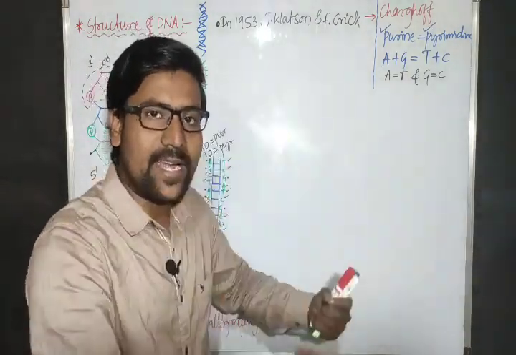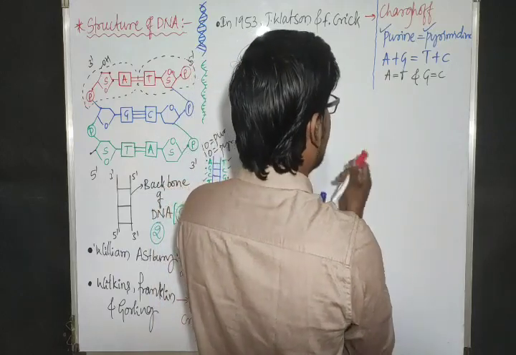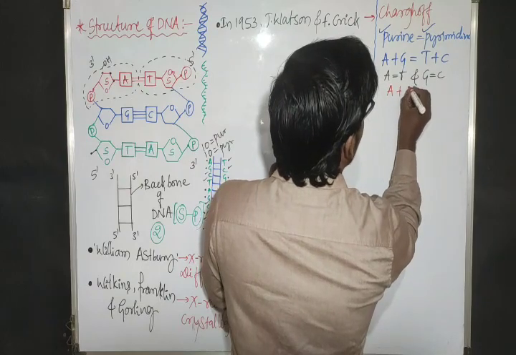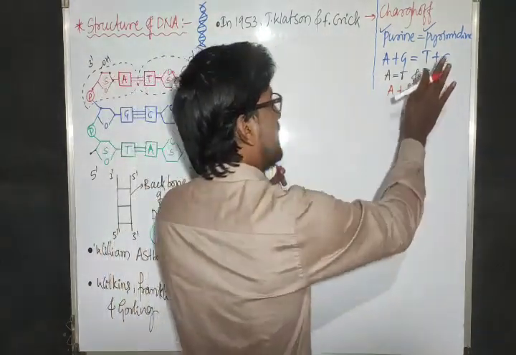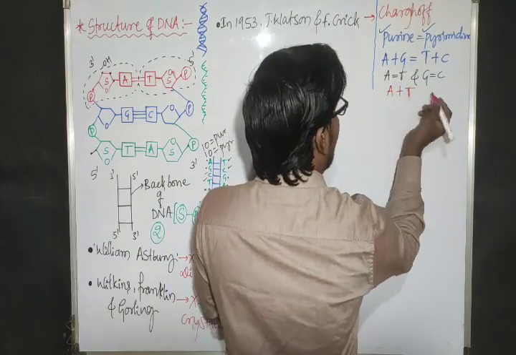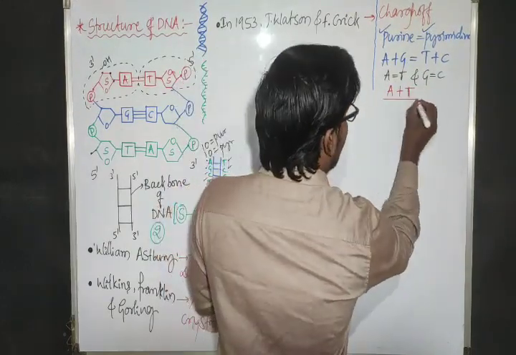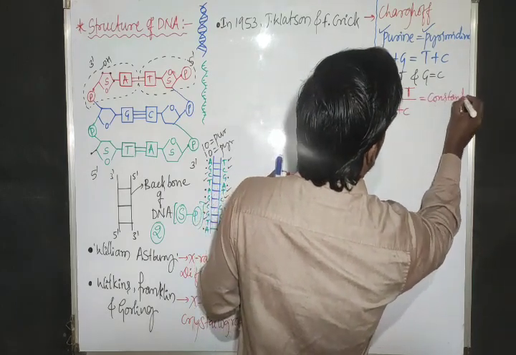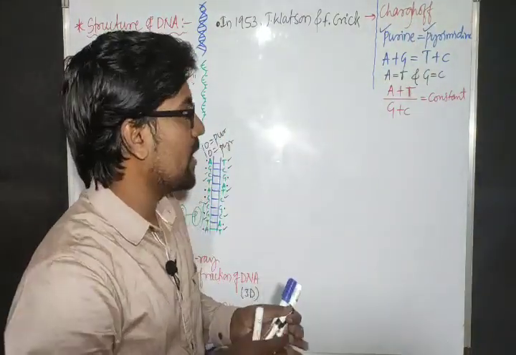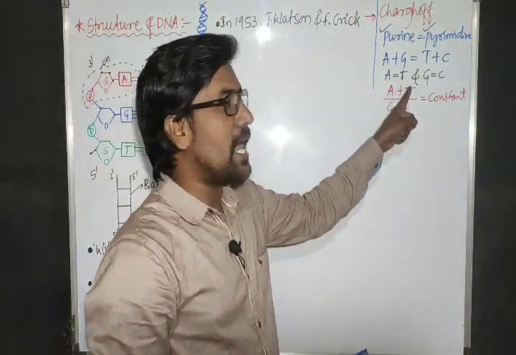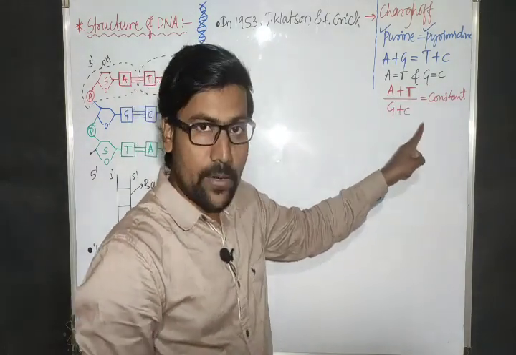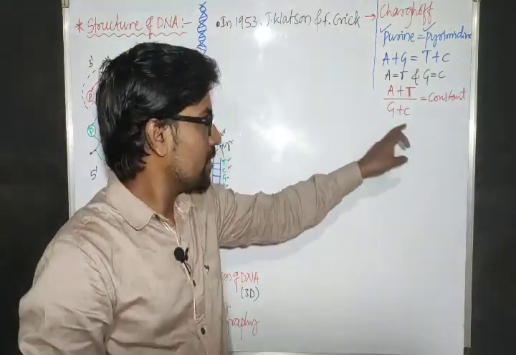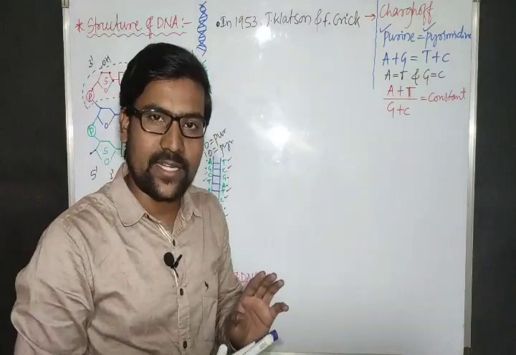Or this equation we can write in another way. What is that way? Sorry, let us consider A plus T. A plus T divided by G plus C is always a constant. That ratio is constant. The ratio of purine and pyrimidine in the DNA is always constant. So this equation is given by the scientist Chargaff.